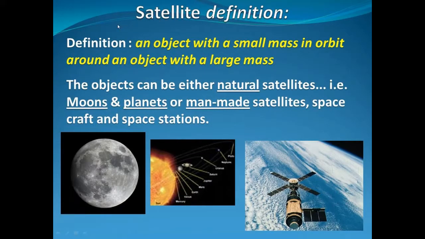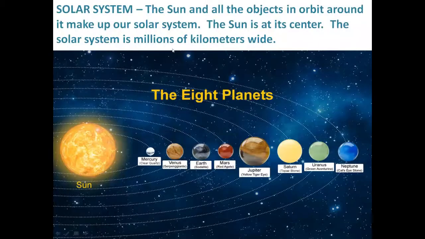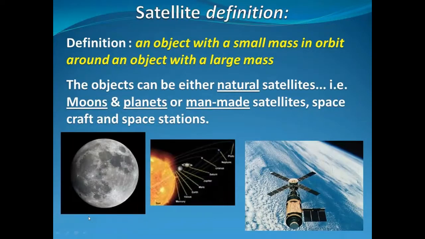Satellite. A satellite is an object that revolves around another object, usually an object with a smaller mass revolving around an object with a large mass. As we studied just now, these planets are revolving around the sun. So all the planets are satellites of the sun. And we know that the moon is a satellite of the earth. Earth is a satellite of the sun, and moon is the satellite of the earth.